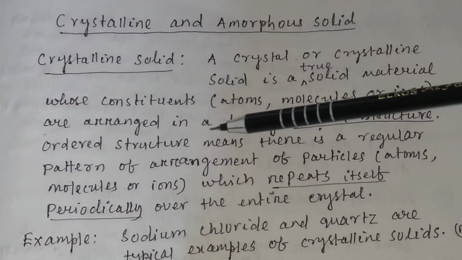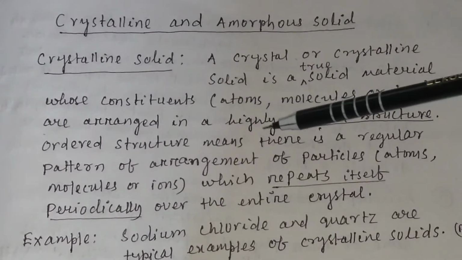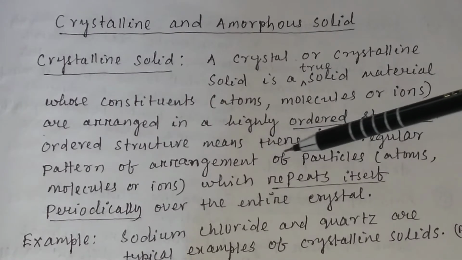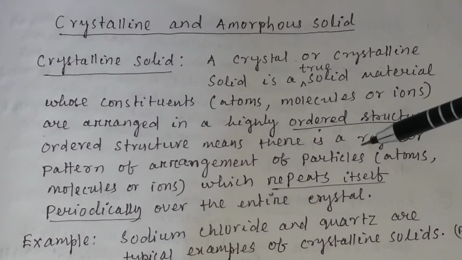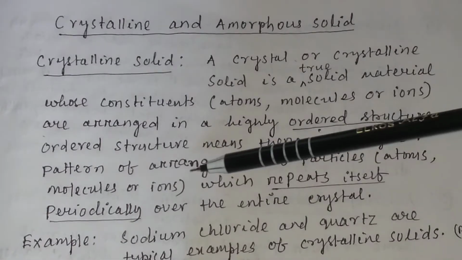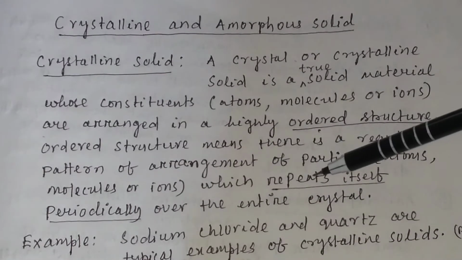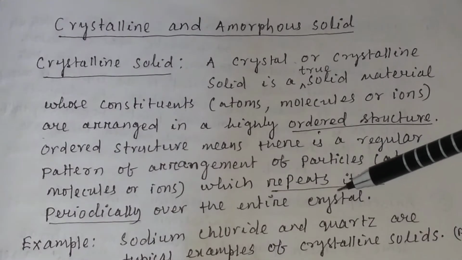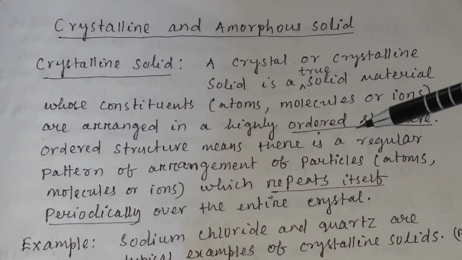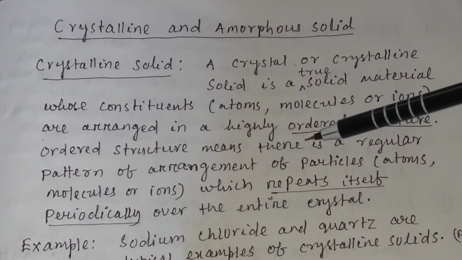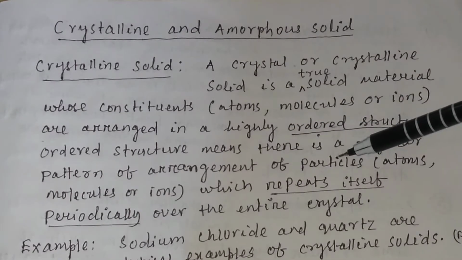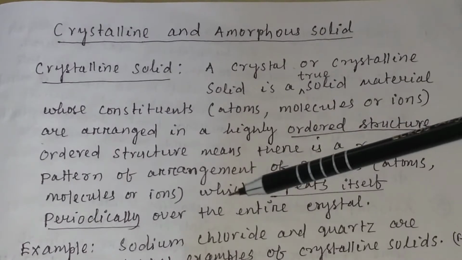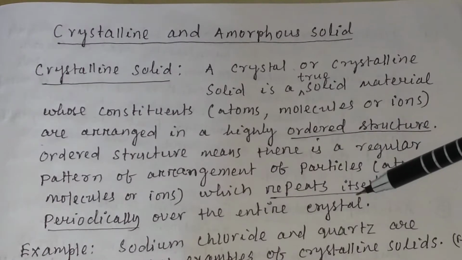What do you mean by ordered structure? Ordered structure means there is a regular pattern of arrangement of particles, that is the atoms, molecules or ions, which repeats itself periodically over the entire crystal. So ordered structure means the arrangement of the particles must be repeated periodically over the entire structure.